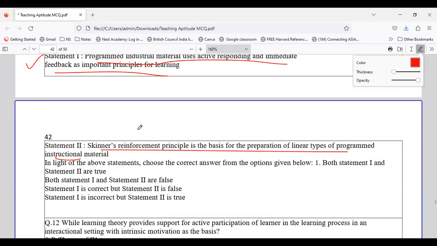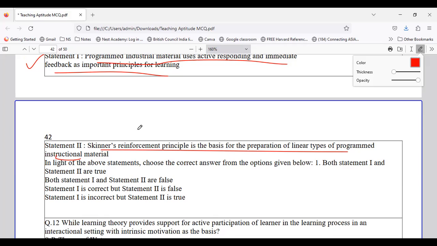When we look at statement 1, programmed instructional material uses active responding and immediate feedback as an important principle for learning. Yes, it is very important to understand that when we have the instructional program, immediate feedback is an important principle of learning.